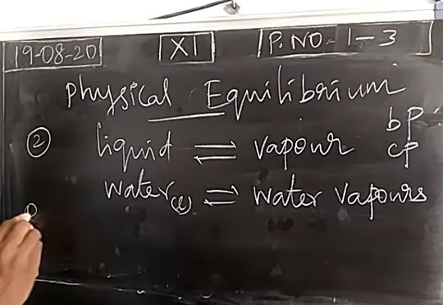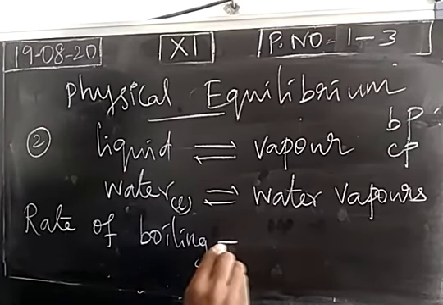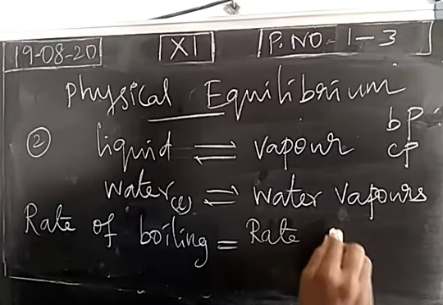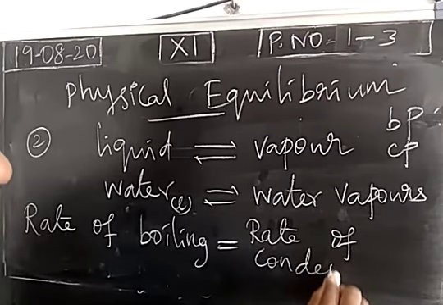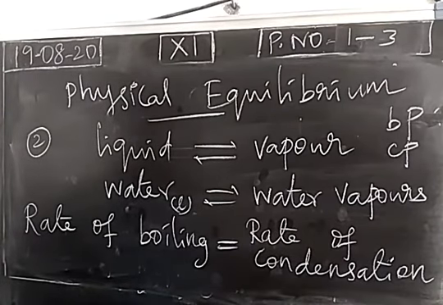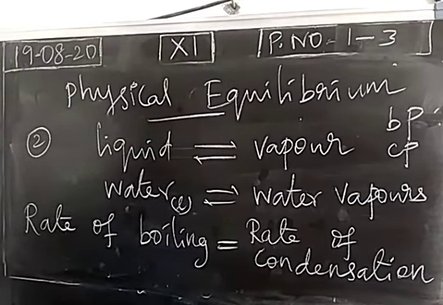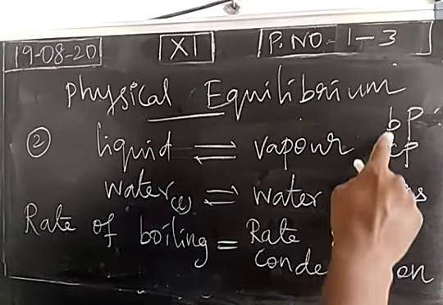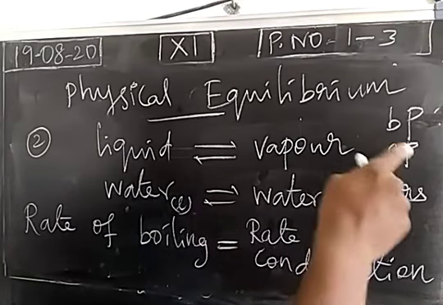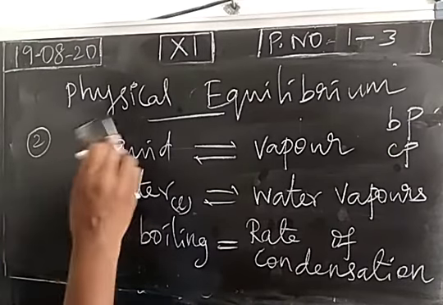So rate of boiling is equal to rate of condensation. Rate of forward and reverse process are equal. So equilibrium is reached during this physical transformation in this reversible process. It is called the physical equilibrium at liquid-vapor transformation. So at one particular temperature, equilibrium is reached. We call it the boiling point of liquid water, condensation point of vapor. So this is the second physical equilibrium.